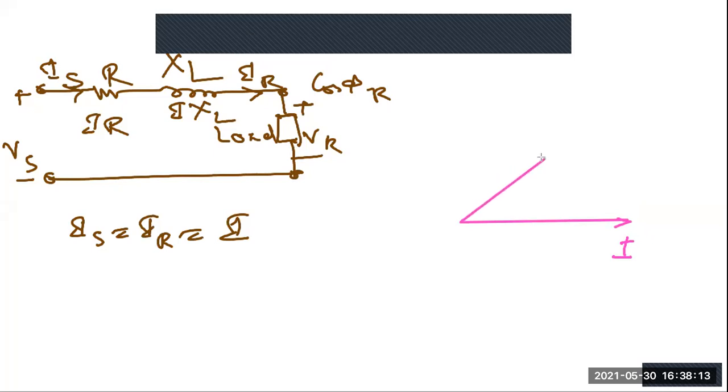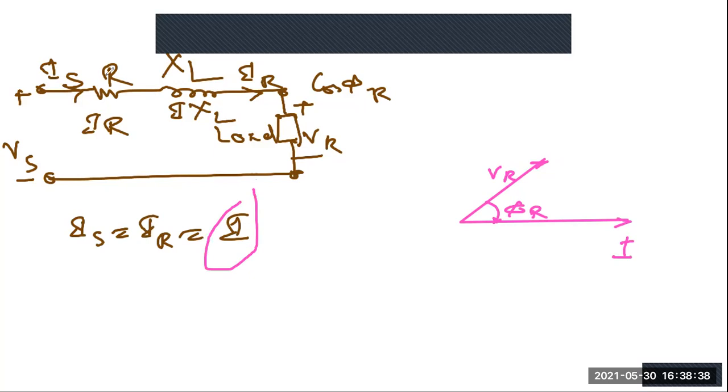There is a power factor of the receiving end that is given, that is cos phi r. So the angle between these two is phi r. Now in this line, you can understand that IS equals IR equals I, because these currents are all equal, and we are assuming that current equals I.